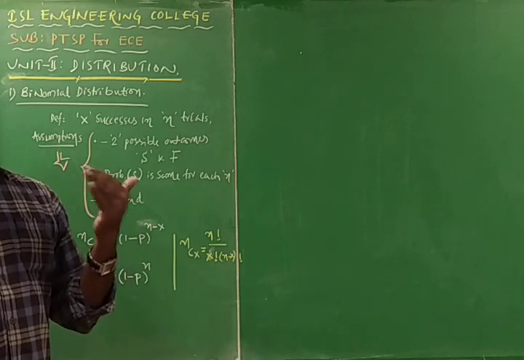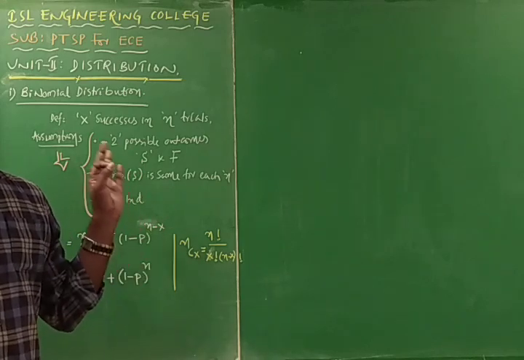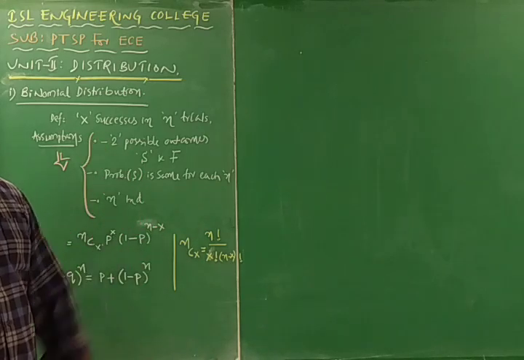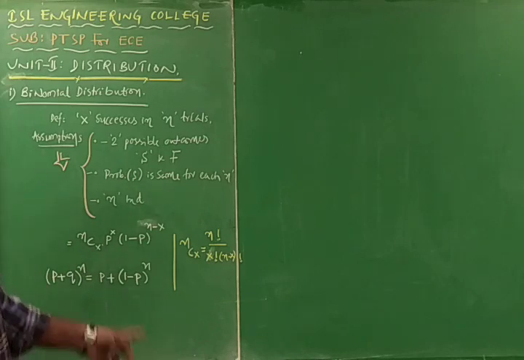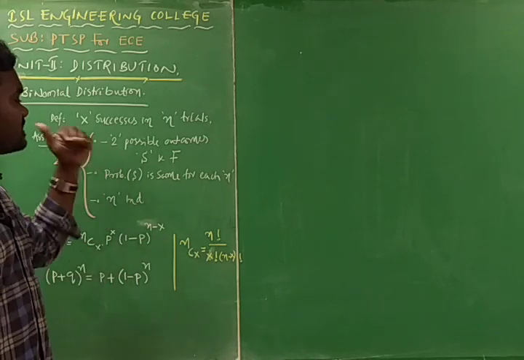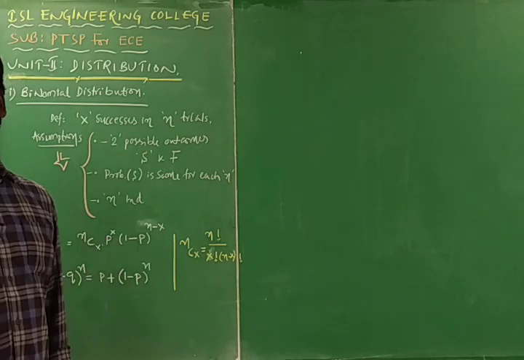We have n number of trials. Each trial has a probability of success. That means the probability of success is the same for each trial.